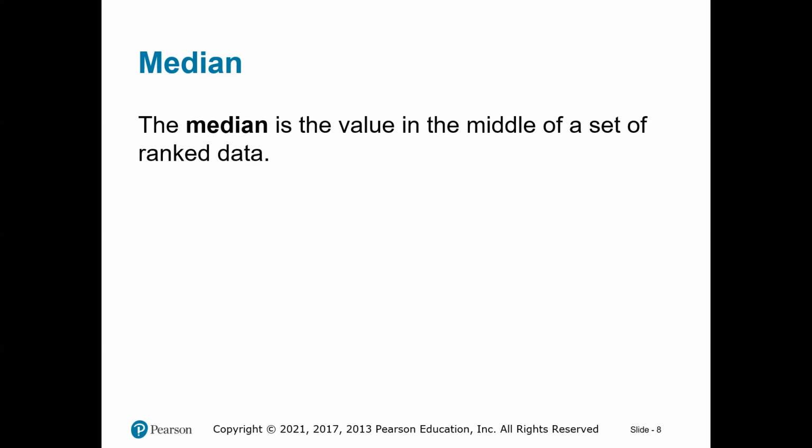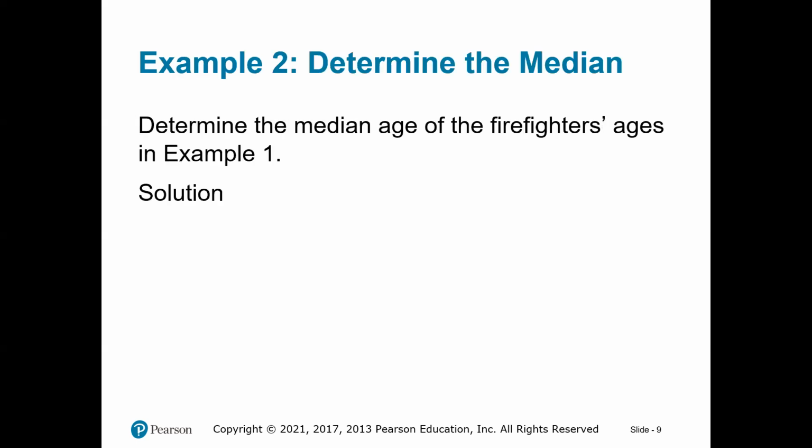So you need to sort the data, and the one sitting at the middle is the median. But if you have an even number of scores or ages, then you don't have that middle number. What would you do? You take the average, or the mean, of the middle two numbers: the sum of them divided by 2. You will see this in an example.